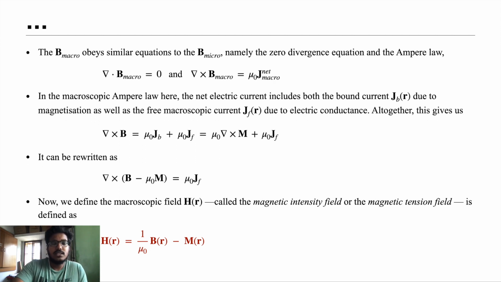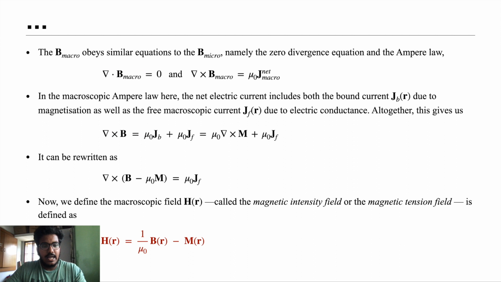So it is defined as H equals 1 by mu naught B minus M, where B is the magnetic field and M is the magnetization. This last equation, highlighted in red, gives the form for the magnetic intensity field H in magnetized material.